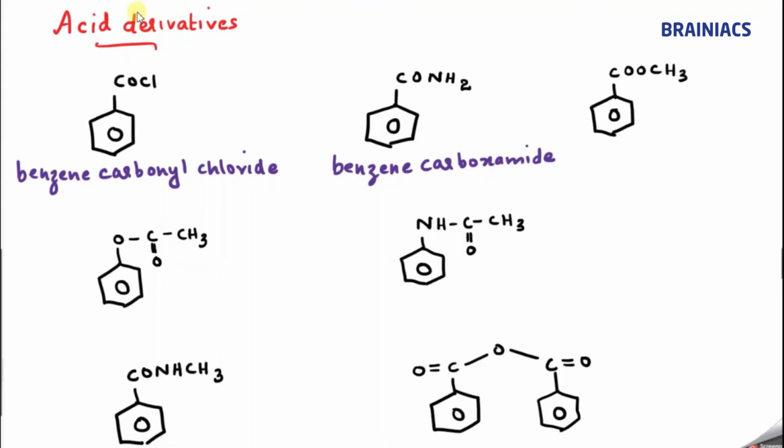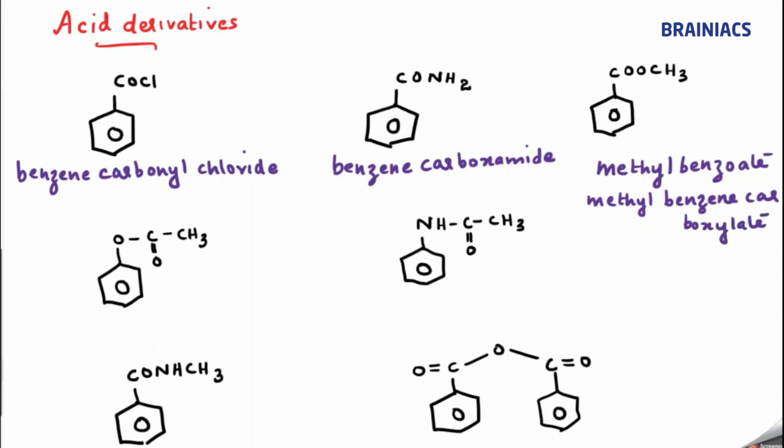Now, what about the next one? This is an ester, COOR. So we know that for ester the name is alkyl alkanoate. If it is an alkane, we say alkyl is there. Remaining here is the benzene ring. So we can say methyl, here alkyl, the group connected to O, CH3. So we say methyl benzoate. Either we can say benzoate, or the more correct one is methyl benzene carboxylate.